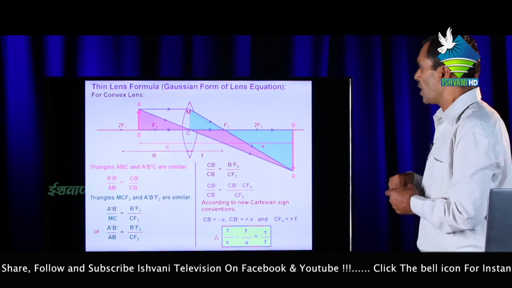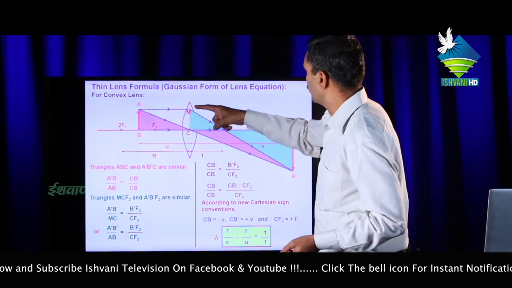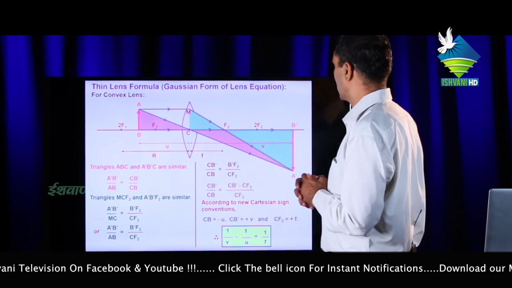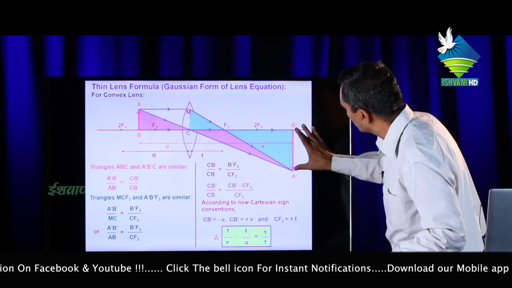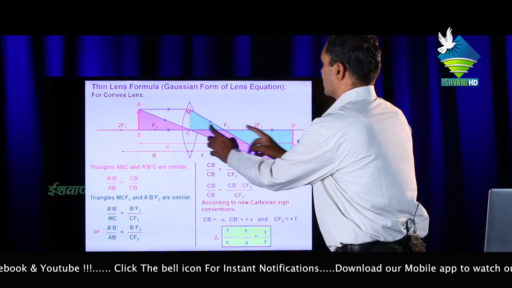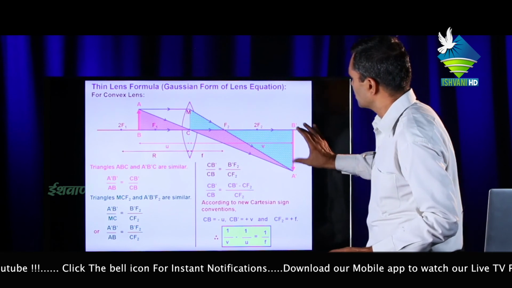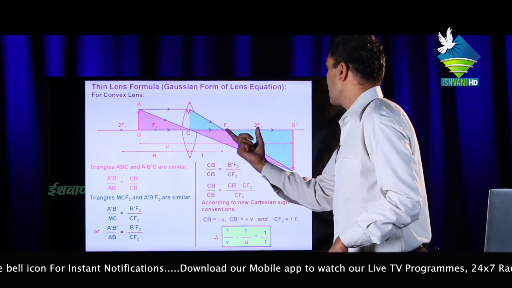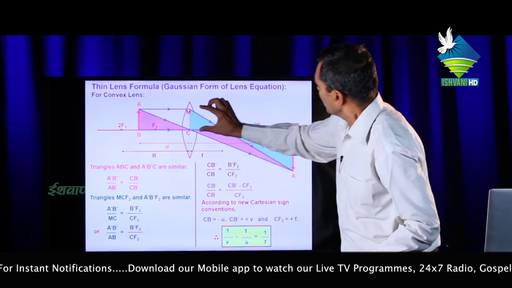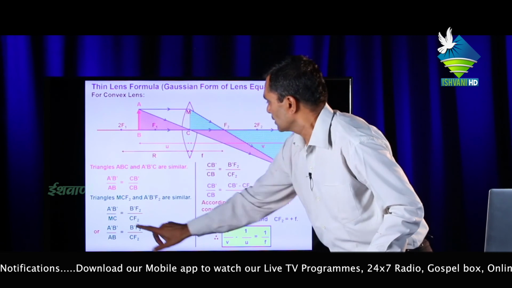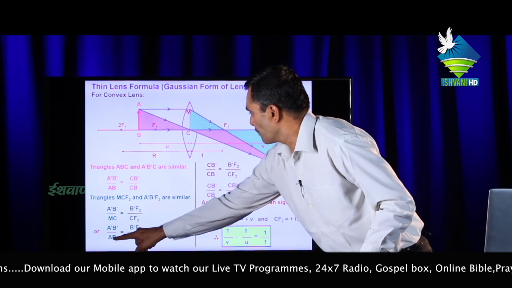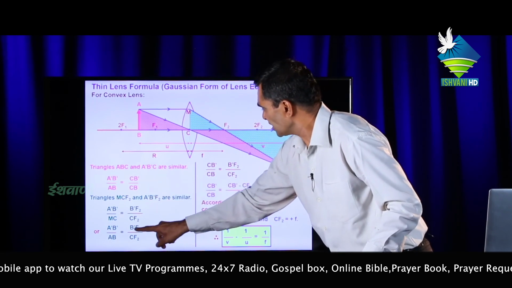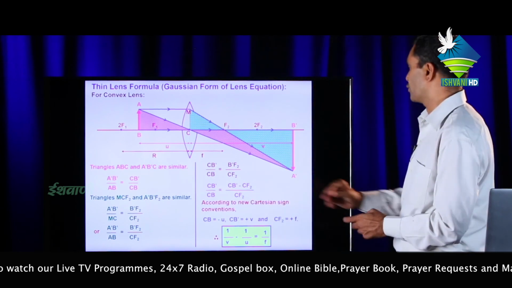Now again triangle MCF2 and triangle A'B'F2 are similar, then A'B' upon MC equal to B'F2 upon CF2. But MC will be equal to AB. Both these equations become the same. So CB' upon CB equal to B'F2 upon CF2.